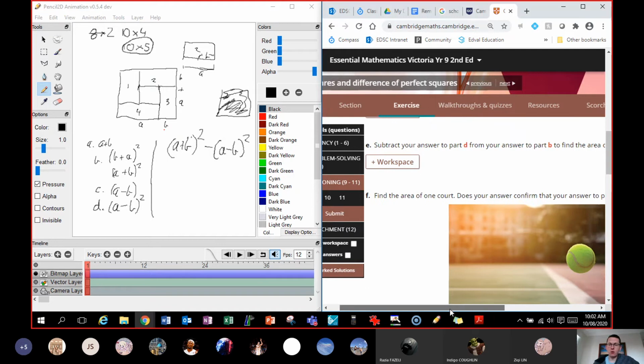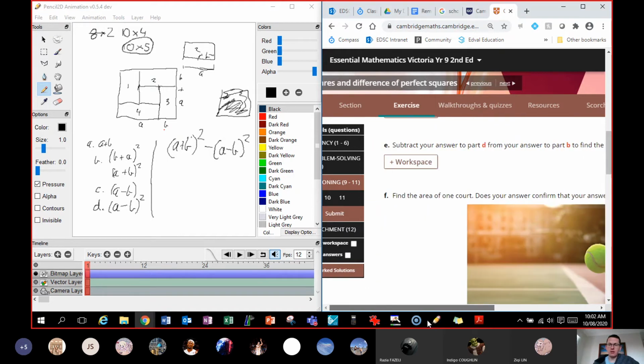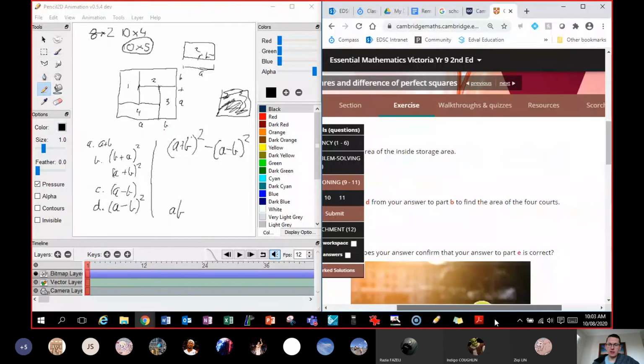Find the area of 1 court. Does your area confirm that your answer to part E is correct? So if we want to find the area of 1 court, how can we do that? Well, the area of 1 court would be what? Isn't it just a times b? Because 1 court's just a times b, right? So we know it's ab. Now, how does that help us with this? Notice that we didn't actually answer E correctly.